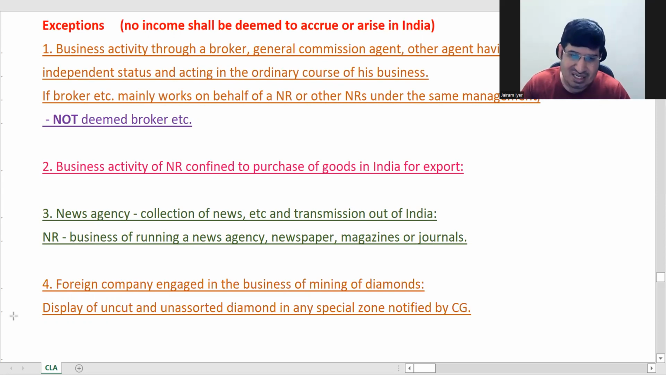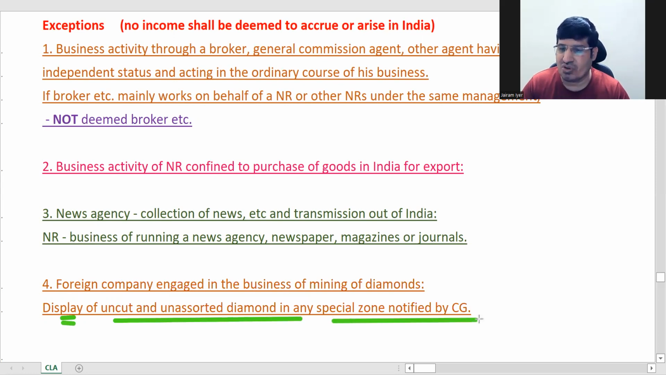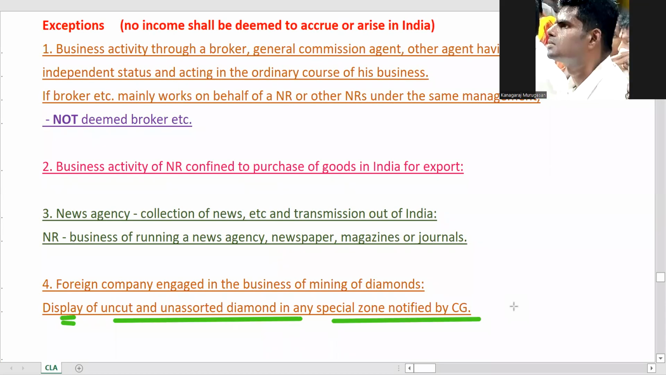So that's why there is a special exemption given to display only. Display of uncut and unassorted diamonds in any special zone notified. There are specific places where this work is done. If the central government has notified this, then you are just displaying it, so we will not take it as business connection in India. This is only display, not sale.